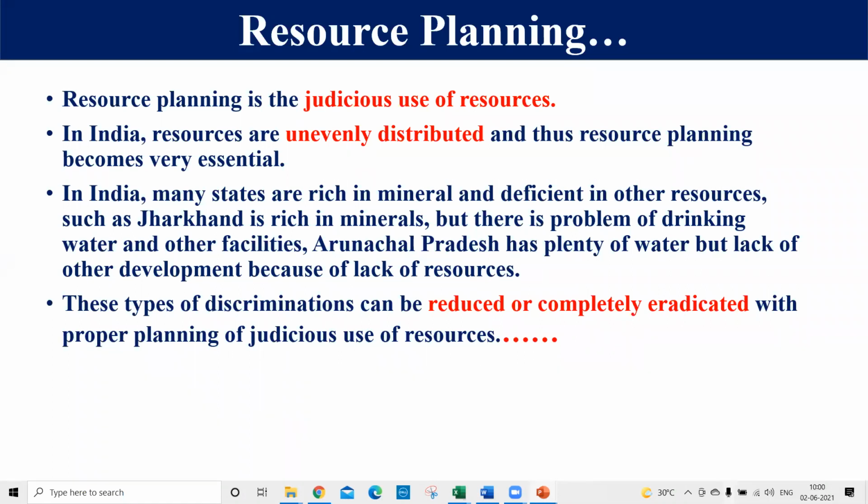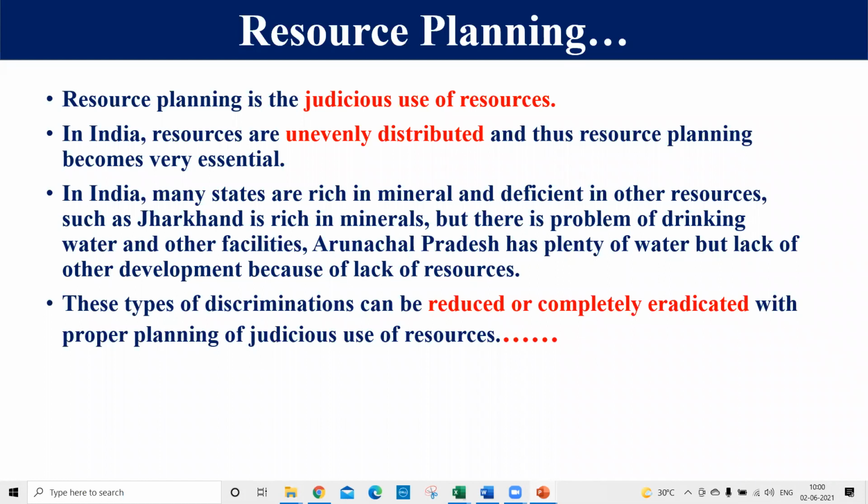Let's take one example: in Rajasthan we have solar energy and wind energy in huge quantity, but there is a lack of water. Right, students? But if we think about Arunachal Pradesh, it has a lot of water resource, but there is a lack of infrastructure.